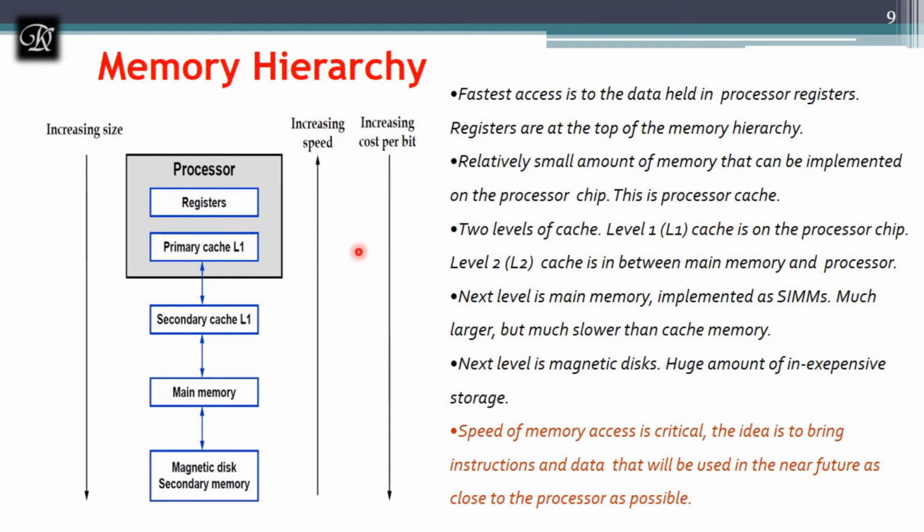But when it comes to cost, whenever we are going for a high memory, we are paying more. This is the memory hierarchy where we have shown all the levels with respect to size, with respect to speed, and with respect to cost.